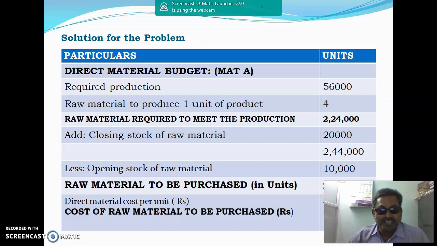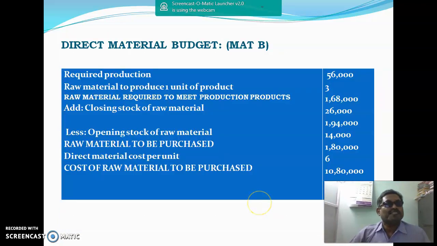Okay, same thing, now we look at material B. The required production we already calculated, that is 56,000 units, based on the production budget. Raw material to produce 1 unit of product: in the previous case, direct material A was 4 units, but for material B it is 3. So raw material required to meet production is 56,000 into 3 equals 1,68,000.